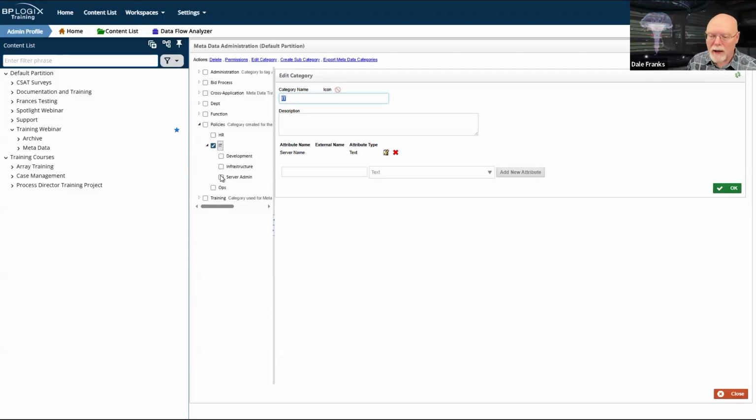And ultimately, if in a knowledge view I chose server admin, then it would only show me server admin documents. So even though I might have hundreds of policies that span various functions across my organization, all of these are policies. Now, I don't have any way on my folder side of organizing all of my policies. Now, I suppose I could.